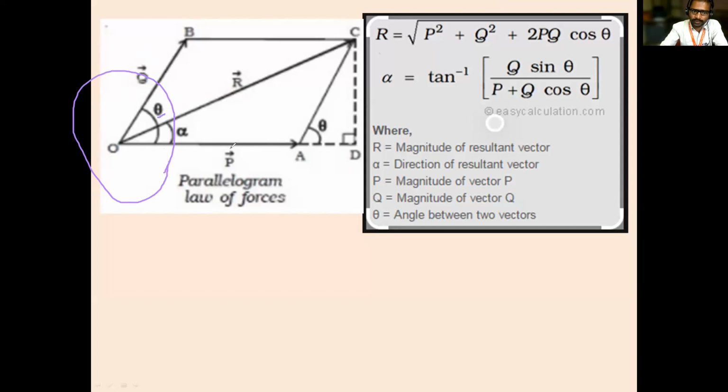These two forces P and Q are represented as adjacent sides of a parallelogram.